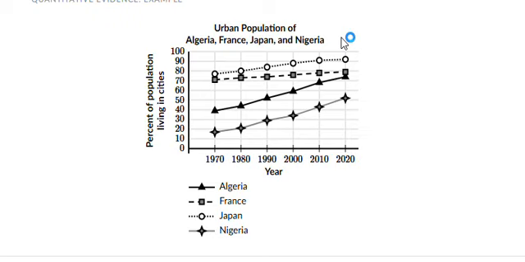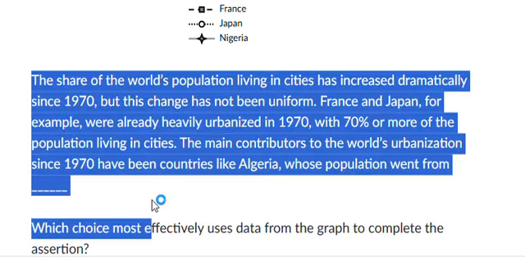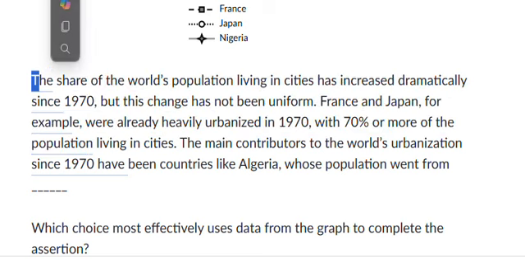So it's about population. This is something that we got to know, and it's probably telling the population from 1970 to 2020, and this is the key that represents it. Okay, now this information that is shared, we will read it and then we will know.